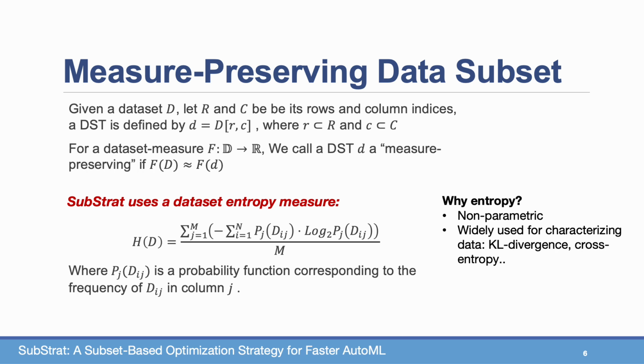Also, it is widely used to characterize data distributions, with known measures such as KL divergence, cross entropy, etc. And intuitively, if the entropy of distribution P roughly equals the entropy of Q, then a model based on P can very well predict Q. So this measure seems promising in our case, and we indeed validate this in our experimental evaluation.